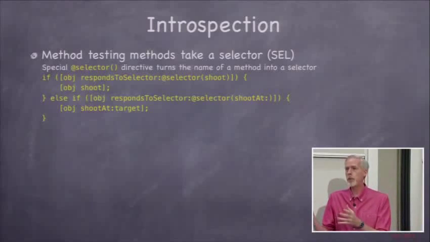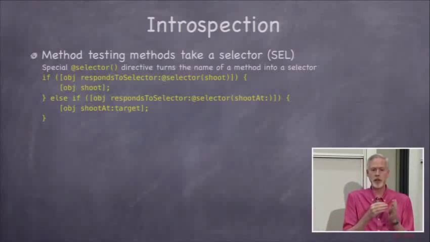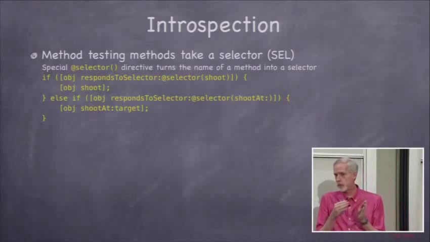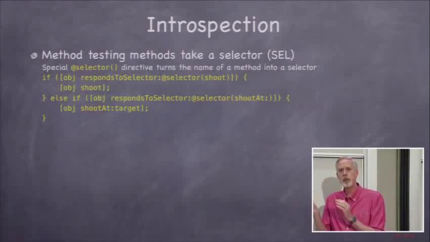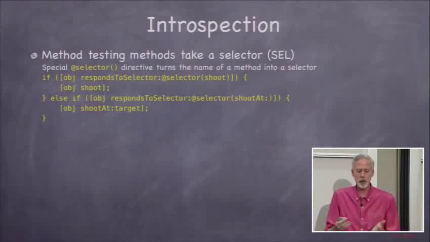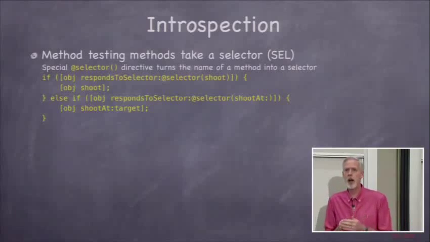And if the method has multiple arguments, we just put the colons in there. So shoot: has one argument, or addCard:atTop:. We just say @selector(addCard:atTop:), and that gives us this selector, and we say respondsToSelector. And that'll tell us whether the object that we're sending respondsToSelector to responds to that method.